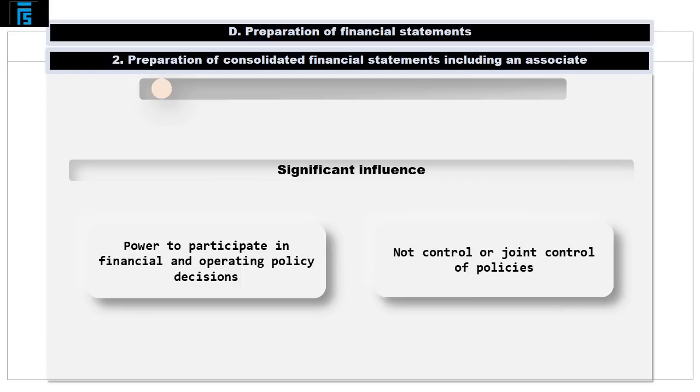IAS 28 states that the exercise of significant influence will usually be evidenced in one or more of the following ways: representation on the board of directors or an equivalent governing body, participation in policy-making processes, including participation in decisions about dividends and other distributions, interchange of managerial personnel, or provision of essential technical information.